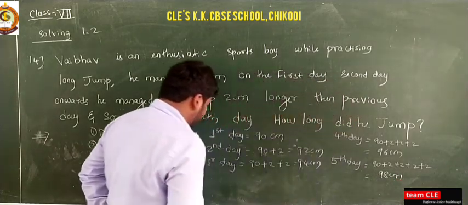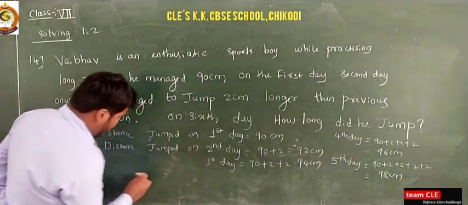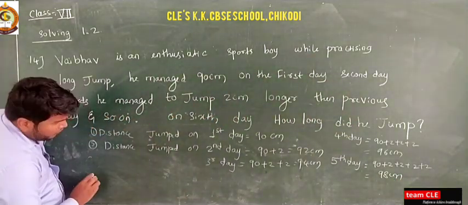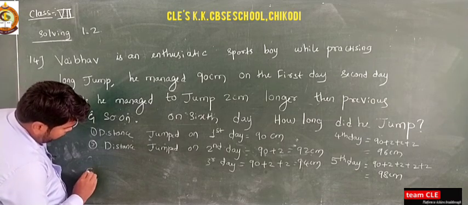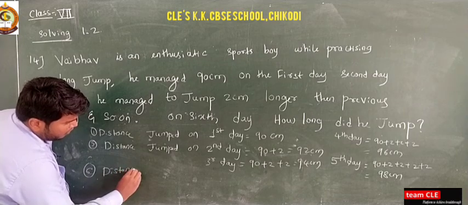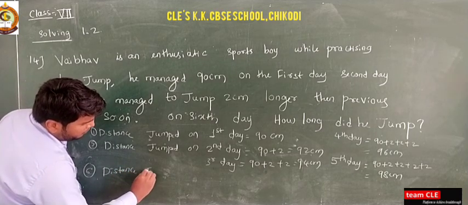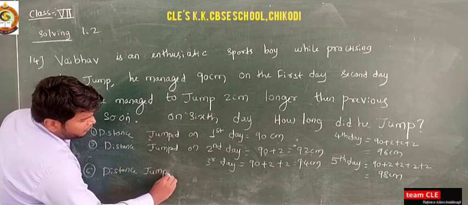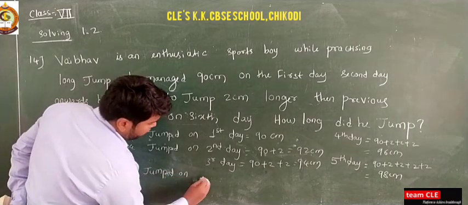Okay, but what we need is the distance jumped on the sixth day.